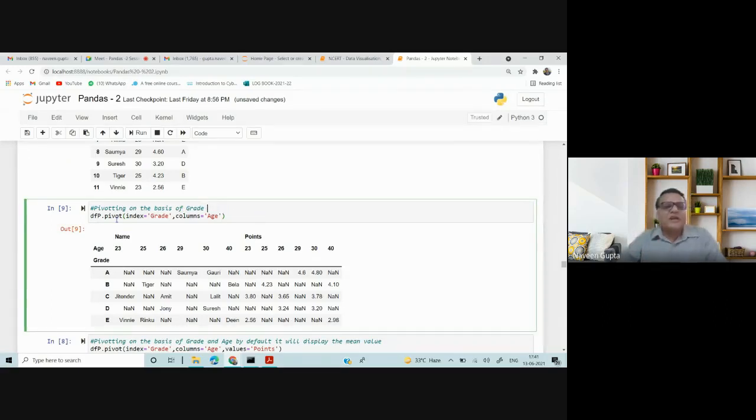So I have written here the new data frame name, dfp.pivot. On which column? Here, grouping and pivoting have a difference. In grouping, we used to do grouping on one column only. But in pivoting, we have to group on the basis of a row and a column both. So that is what pivoting is.